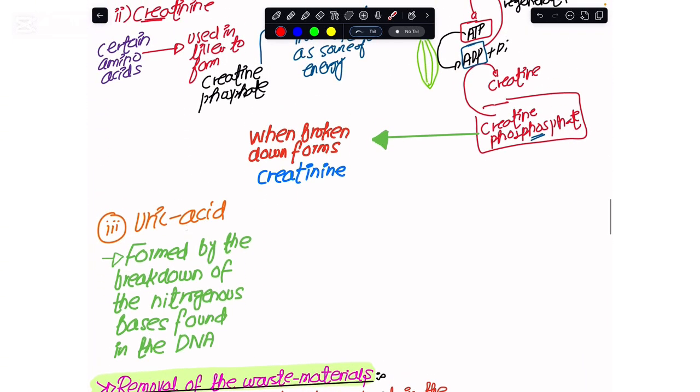So, moving onward, the third nitrogenous waste material that we have is uric acid. You know that we have this major biological molecule in our cells, deoxyribonucleic acid. In the DNA there are nucleotides, and in the nucleotides there are nitrogenous bases, which include adenine, thymine, guanine, and cytosine. By the breakdown of the nitrogenous bases of the DNA, we end up making this nitrogenous waste material, and this is uric acid.